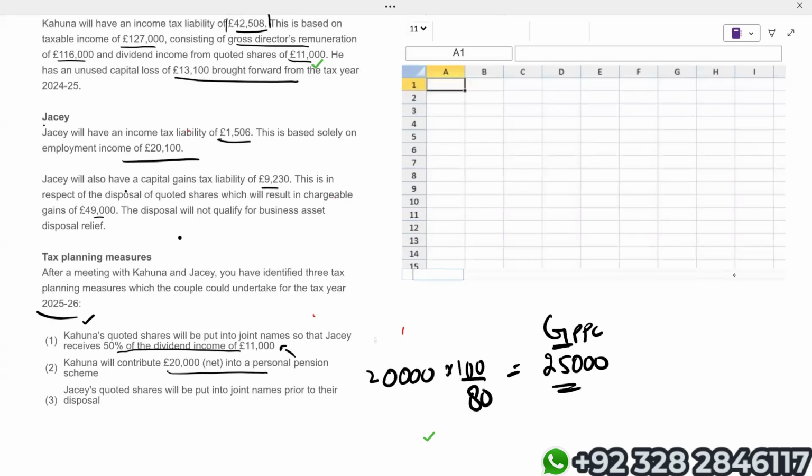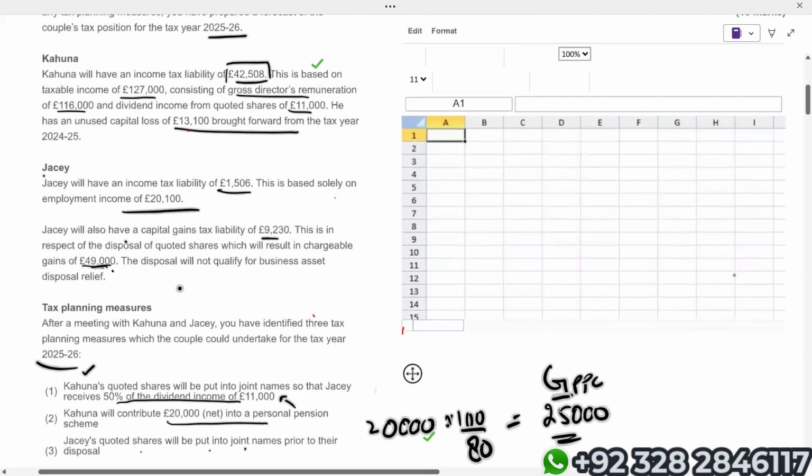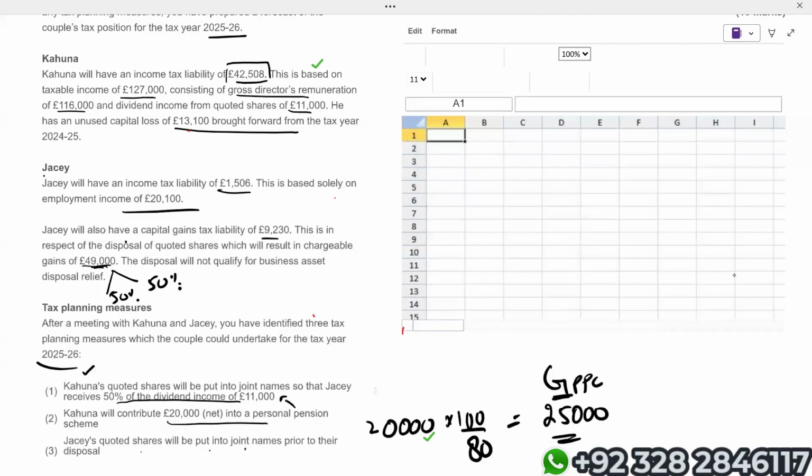Jacey's quoted shares will be put into joint names prior to their disposal. Right now, Jacey will have a capital gain tax liability of 9230, on a capital gain of 49,000. If the shares are put into joint names, this capital gain will be split 50-50. If the examiner does not mention anything, then obviously it will be split 50-50 between husband and wife.